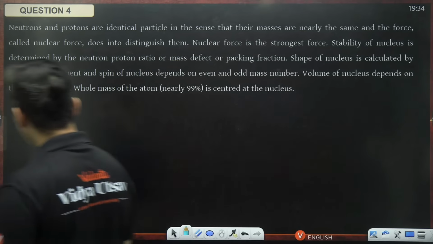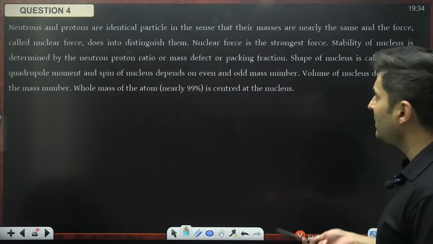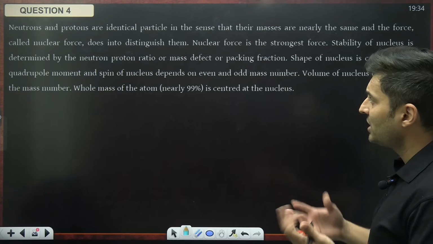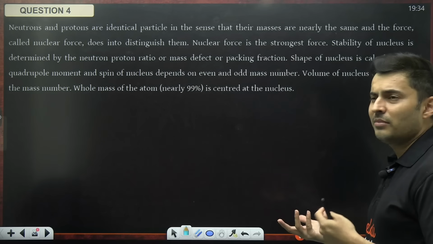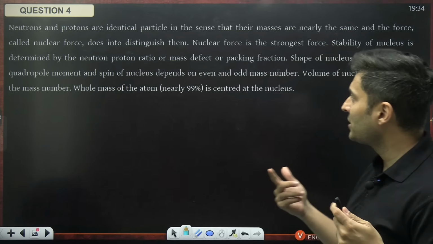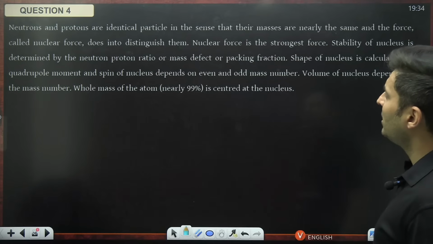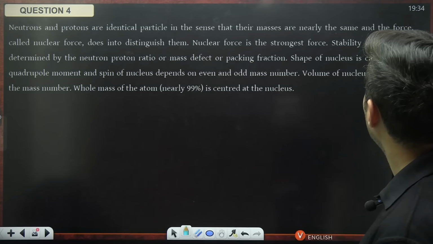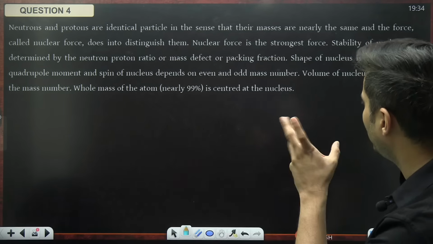Neutrons and protons are identical particles in the sense that their masses are nearly the same, but there is a new force, the nuclear force, which does not distinguish them. Particles are unlike, but the nuclear force doesn't distinguish them. I think the wording is wrong here.